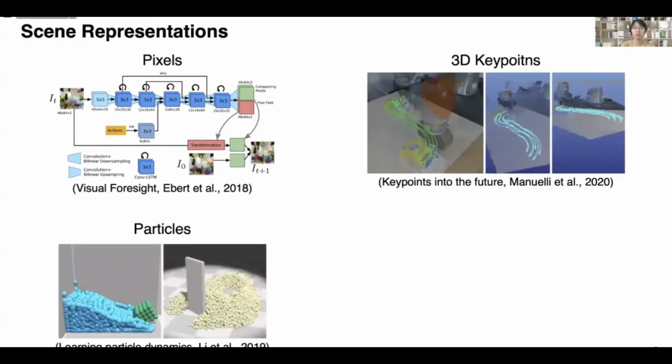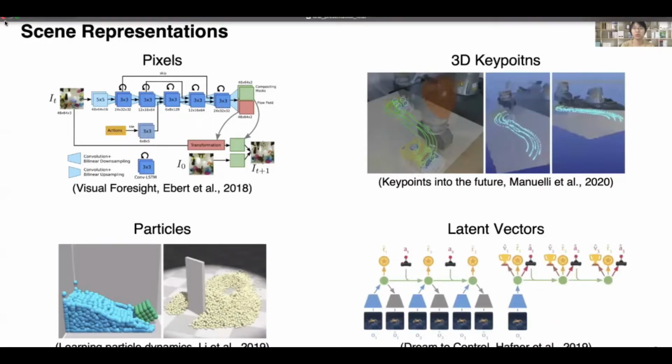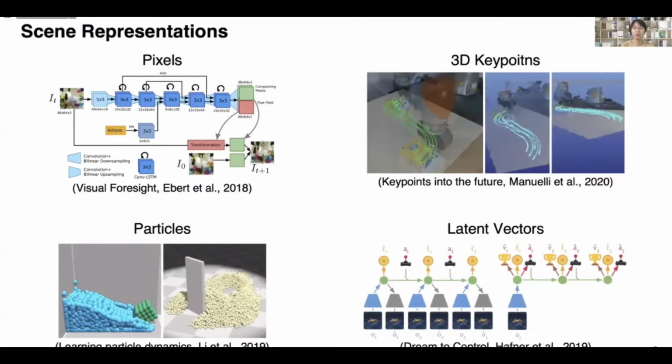Particles can model objects with high degrees of freedom, but typically require strong supervision to map visual observations to particle states. Recent works like World Models and Dream to Control learn dynamics in the latent space. However, the majority of these methods learn dynamics models using 2D convolutional neural networks and the reconstruction loss. They have the same problem as predicting dynamics in the image space,